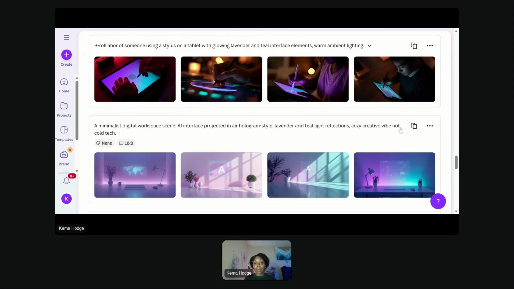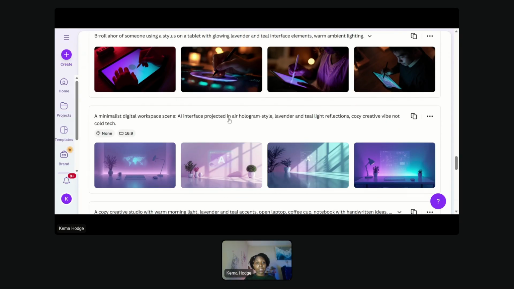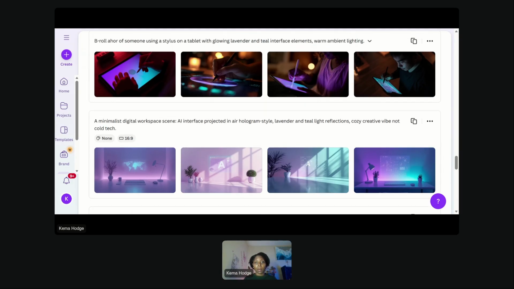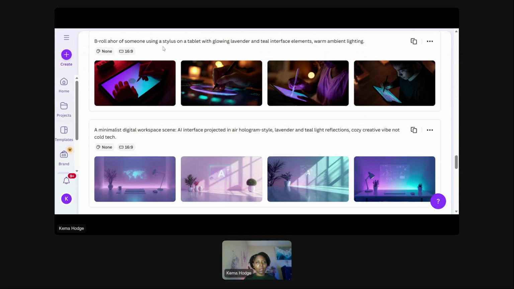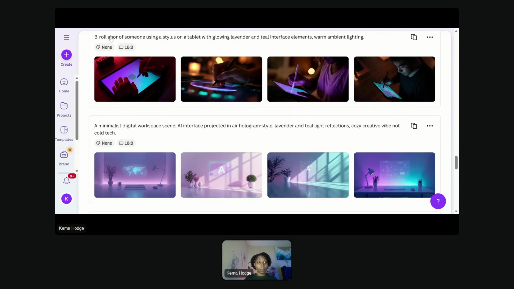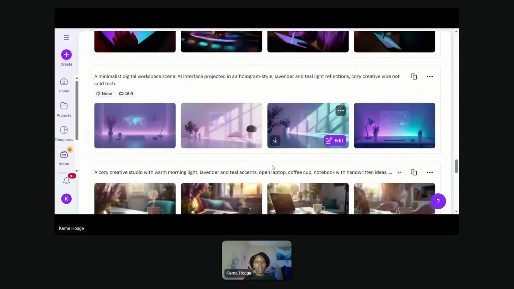This is an example of a prompt, a minimalist digital workspace scene, AI interface projected in air. And I probably pulled this from something else because I don't typically type like this. But yeah, what does this one say? B-roll of someone in style it. Like this may have been me. There were some spelling errors.